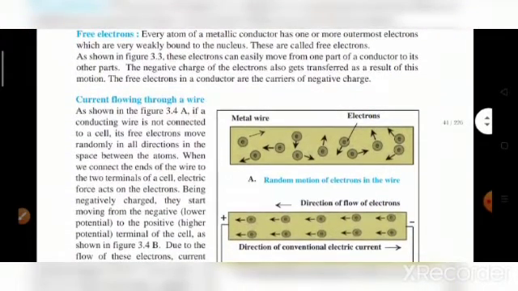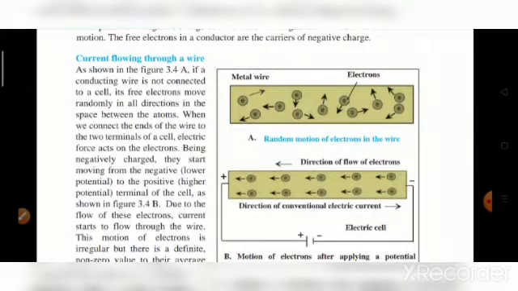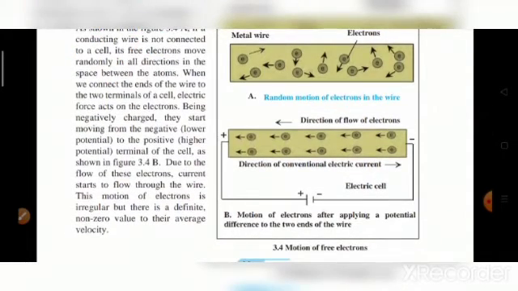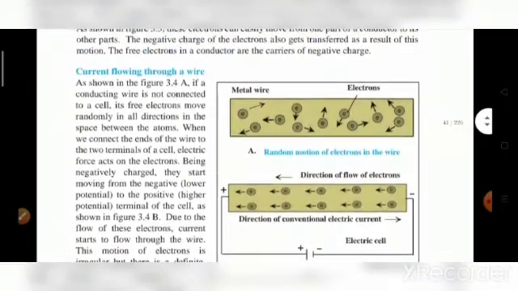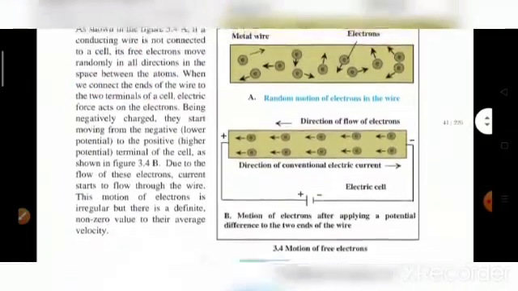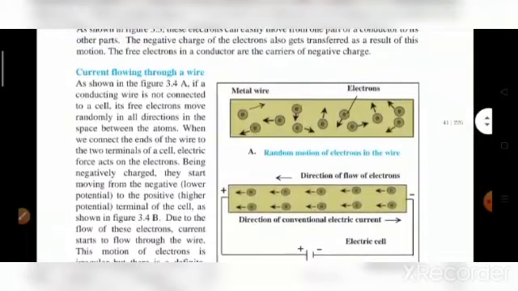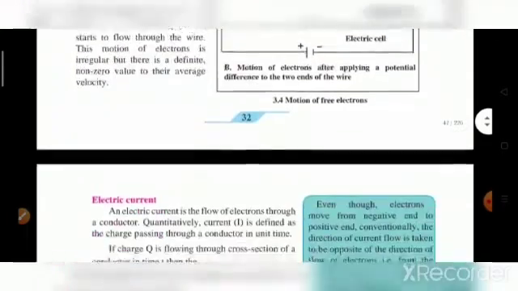And then we had seen how the current flows in a metal wire which is not connected to a potential difference, and another metal wire which is joined with the potential difference. So the direction of flow of current in the wire which is connected to potential difference, whereas you can see here in figure 3.4a, random motion of electrons in the wire when it is not connected to any potential difference.